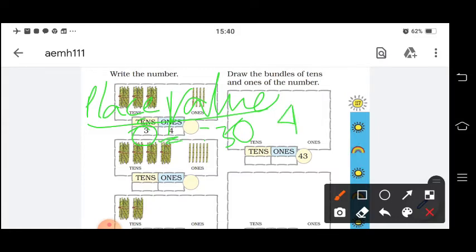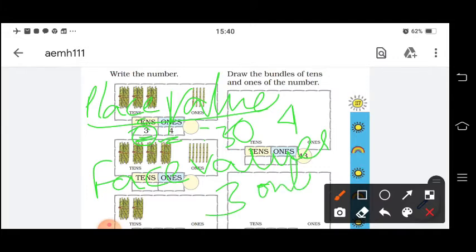It is 4. Another thing you will learn is called face value. What is the difference between face value and place value? If I see your face, this is you only. If I see the digit 3, which place is it in? It is in the tens place. But what is its face value? Face value is 3 only. Okay, what is the face value?